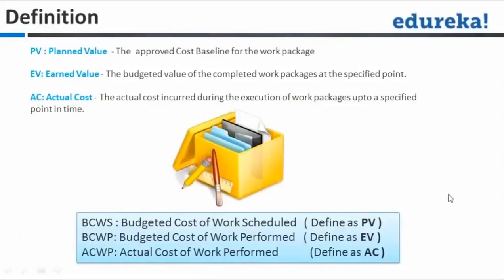In the PMP exam, they might use PV, EV, AC or BCWS, BCWP, ACWP, but we should know what each means. If they say BCWS, they are talking about PV. If they say BCWP, they are talking about EV. And if they say ACWP, they mean actual cost.